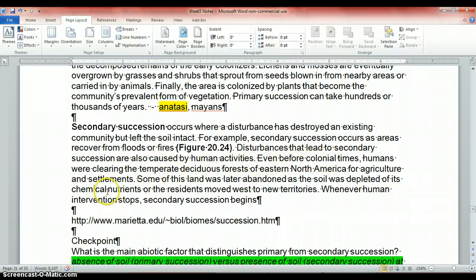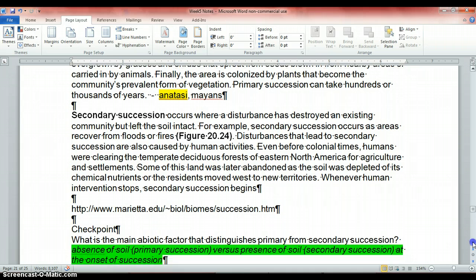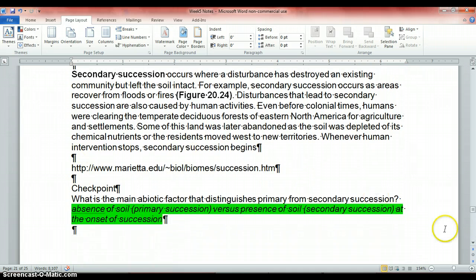Even before colonial times, humans were clearing the temperate deciduous forests of eastern North America for agriculture and settlements. Some of this land was later abandoned as the soil was depleted of its chemical nutrients, or the residents moved west to new territories. Whenever human intervention stops, secondary succession begins, assuming we don't destroy it down past the dirt, right? And there's a link to define what that is.